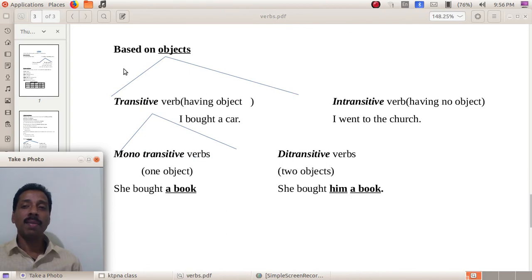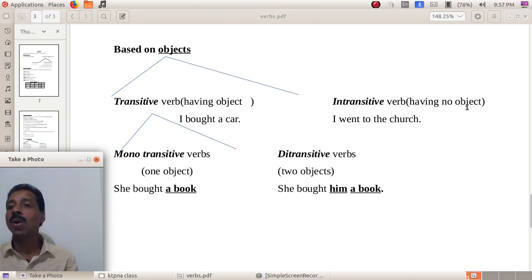Then, another classification is based on objects. What's the classification? Transitive verb and intransitive verb. So what is a transitive verb? That simply means a verb having an object. A verb having an object is called a transitive verb.